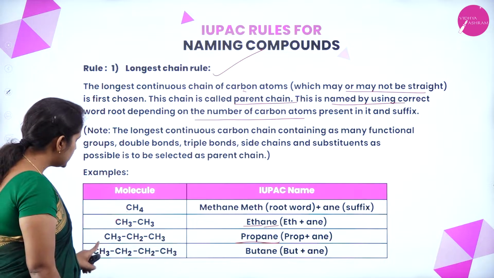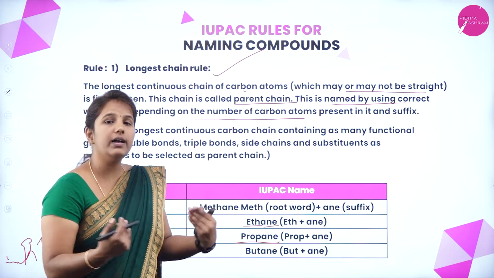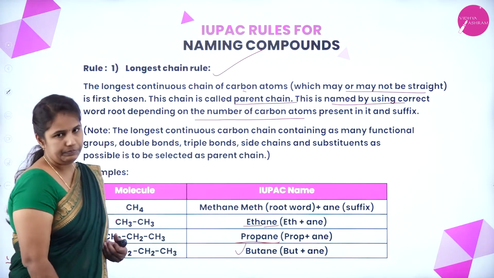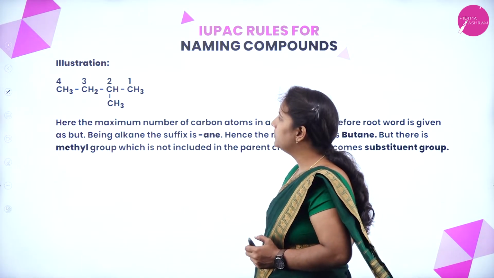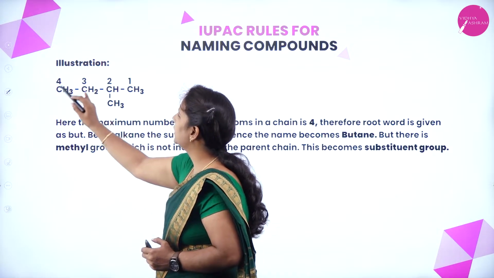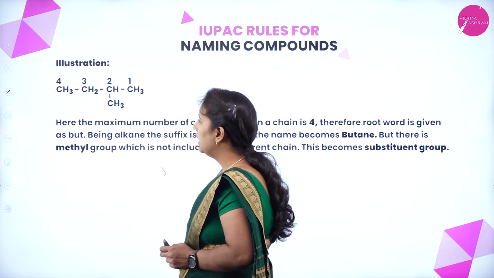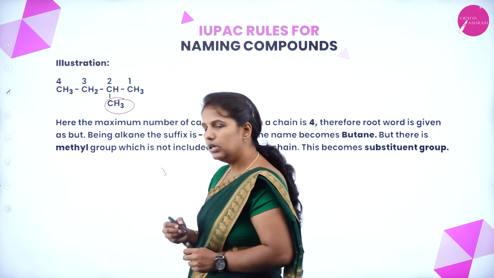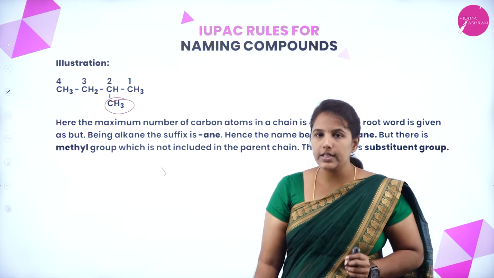See the fourth example, CH3, CH2, CH2 and CH3. There are 4 carbon atoms, and all the carbon atoms have single bonds. Hence it is named what? Butane. We have one more example here. You can see that here we have 1, 2, 3, 4 carbon atoms, correct? So we have 4 carbon atoms in the given chain. Now you can see that we have one more group, CH3, which is present on the second carbon atom, correct? So how to select the longest chain in this case?